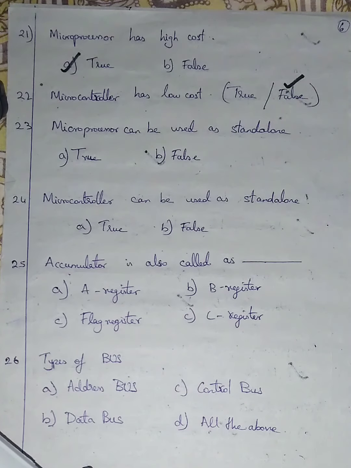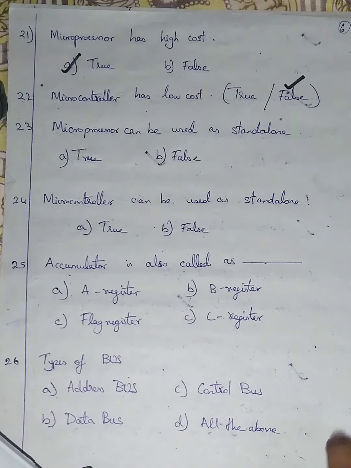Question number 23. Microprocessor can be used as a standalone. True or false? What is standalone? Microprocessor is a single CPU built on a single IC chip. But a microcontroller is a combination of RAM, ROM, and CPU with other peripherals. So it can stand alone.